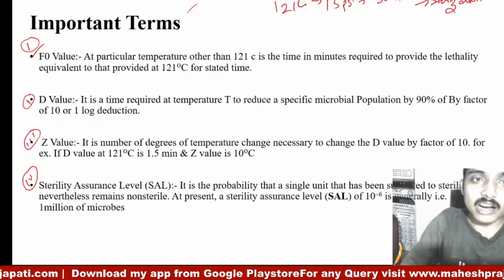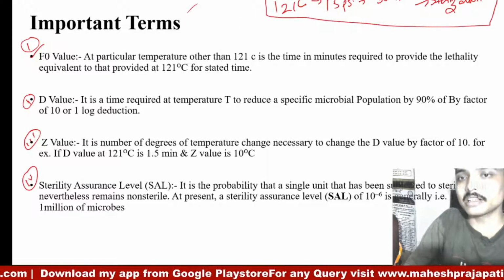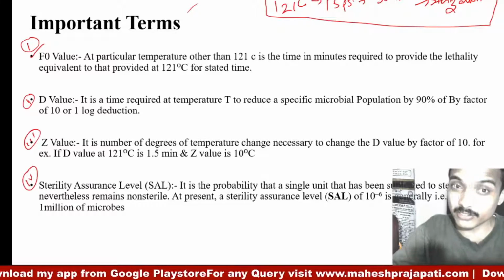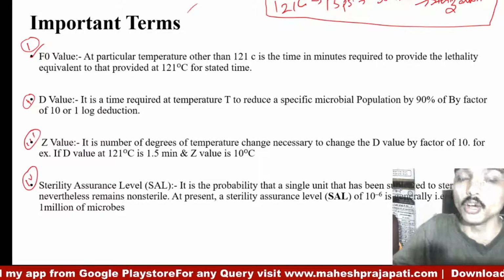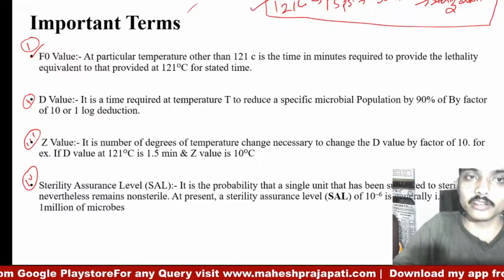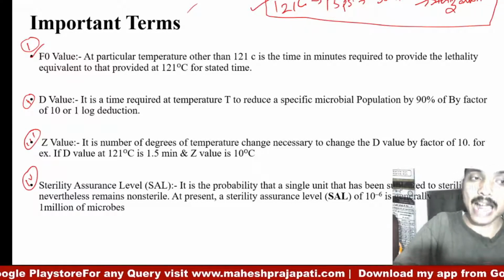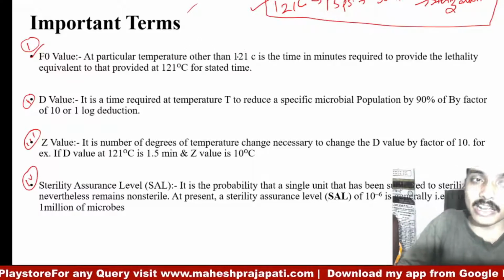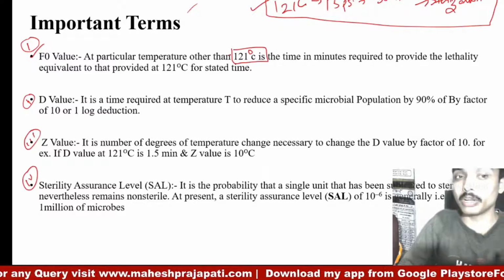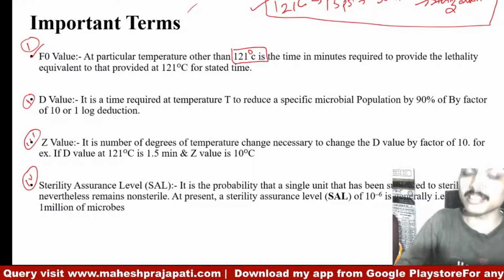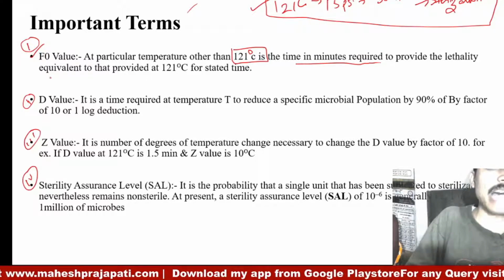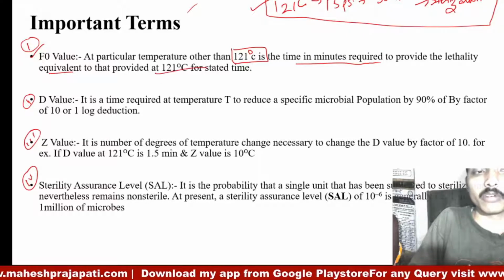Now other than this parameter, there are certain temperatures at which we achieve equivalent sterilization, which is known as F naught value. At a particular temperature other than 121 degrees Celsius, the time in minutes required to provide lethality equivalent to 121 degrees Celsius.